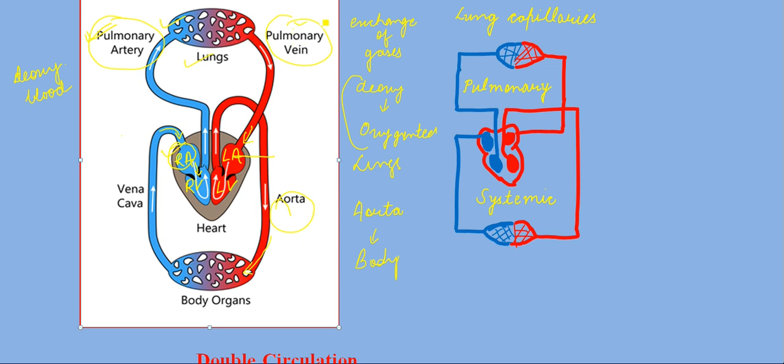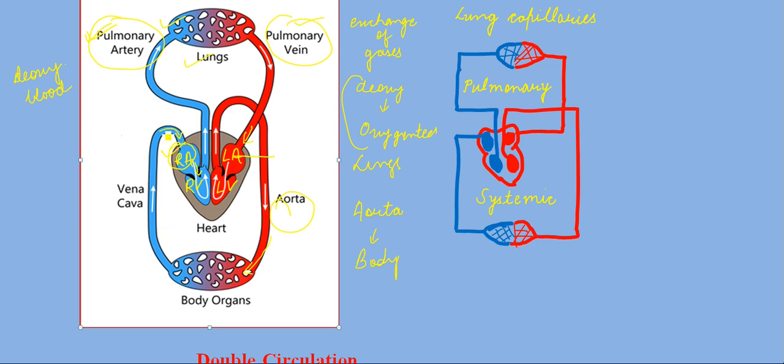Through the pulmonary vein, this oxygenated blood comes back to your left auricle, then to the left ventricle, and from the left ventricle the blood is sent through the aorta to your body parts. So you have noticed that blood goes through your heart two times. How many times is it moving through your heart? Two times, right?